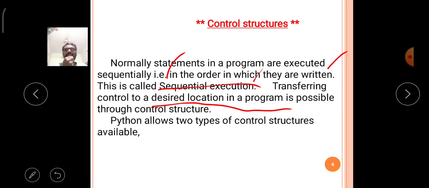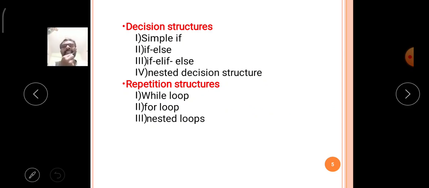Python control structures are classified into two types. The first one is decision control structures, then repetition control structures.